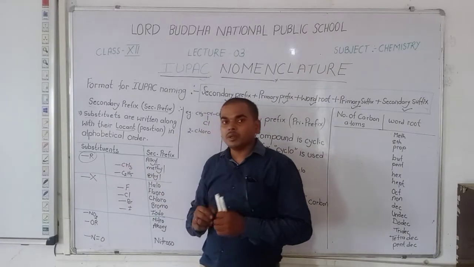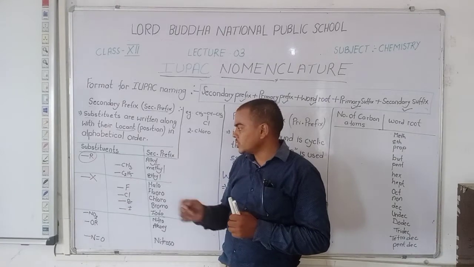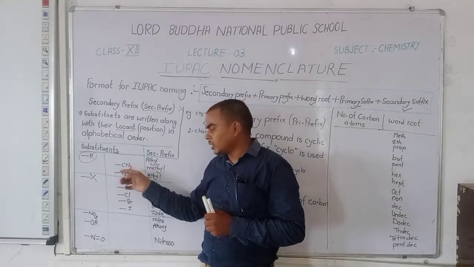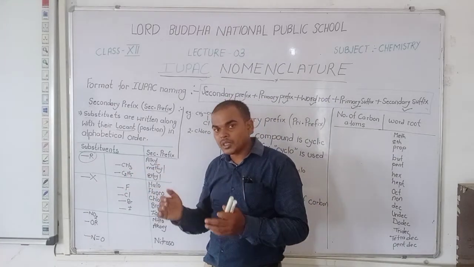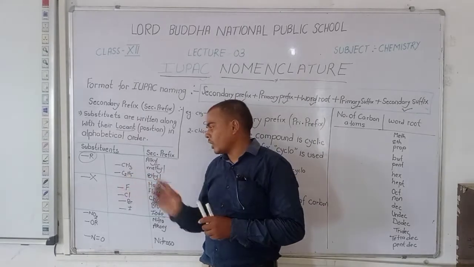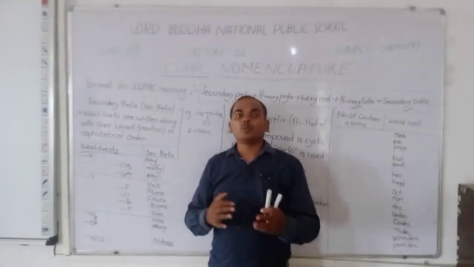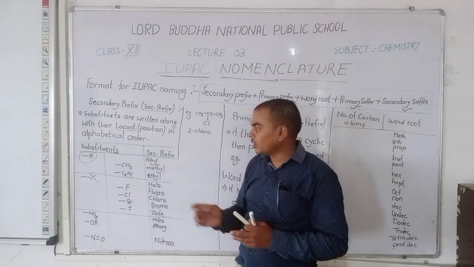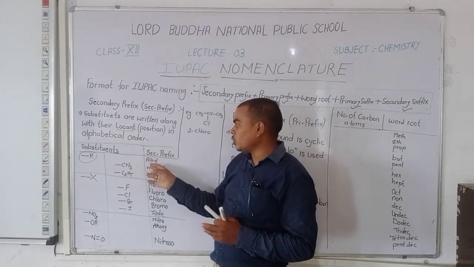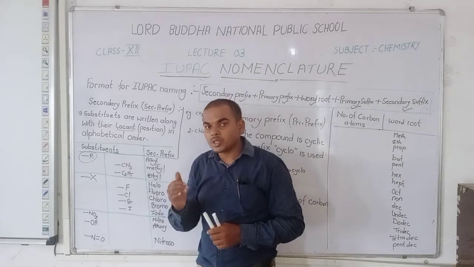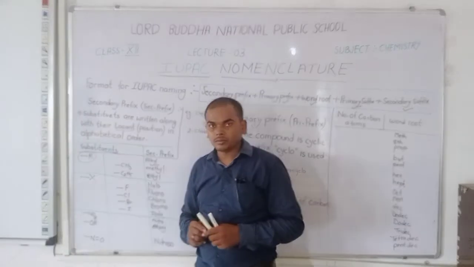Like a single carbon substituent, methane becomes methyl. C2H5 is known as ethyl. Methyl, ethyl, propyl, butyl, pentyl, hexyl, all of these are known as alkyl and represented by R.